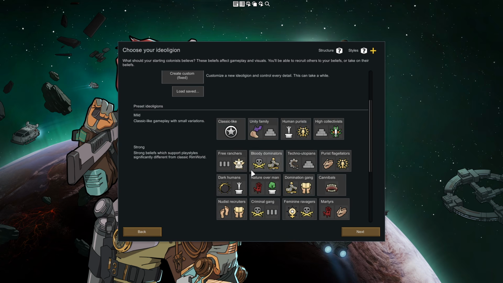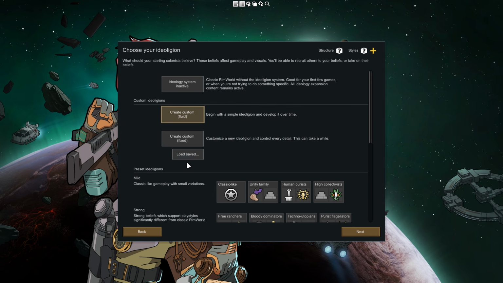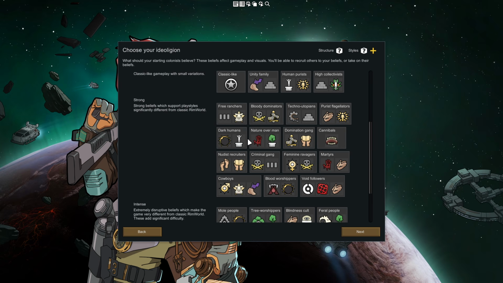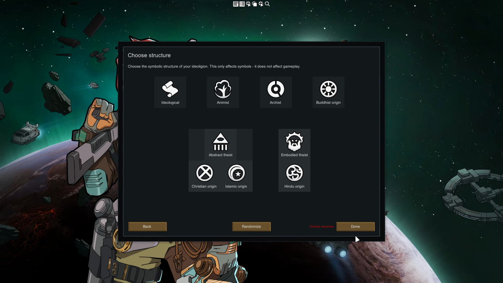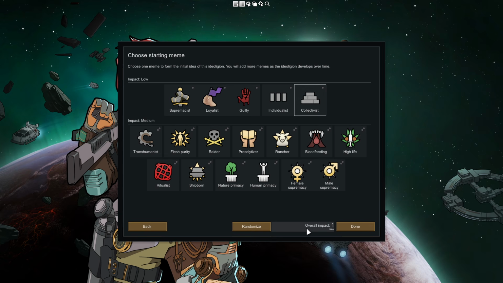If we would want that, we would need to either take one of the prefabricated ones, or you can go for a fixed creation. But we're going to stick to this one. The fixed creation is basically the sandbox of ideology. You can just mix and match everything together how you want it to. This is how these here have been created. Now, we're going to be just creating whatever you want to. Here, select what you want to select.